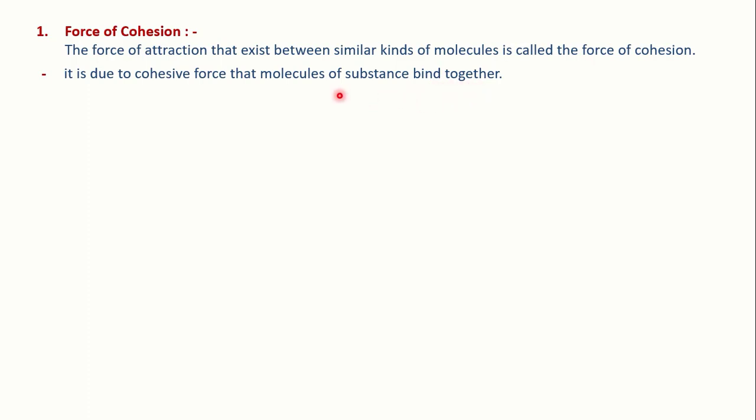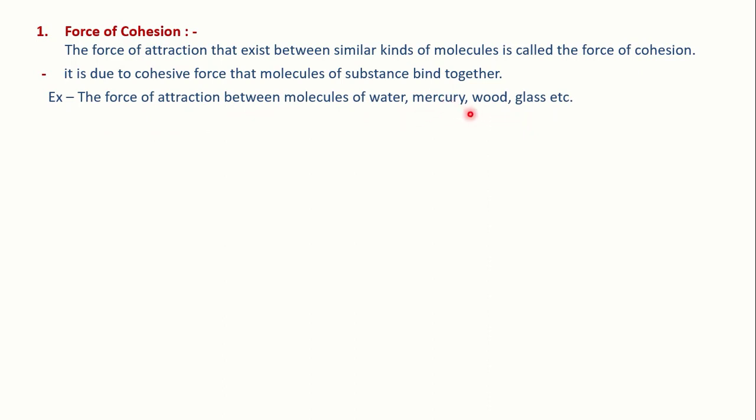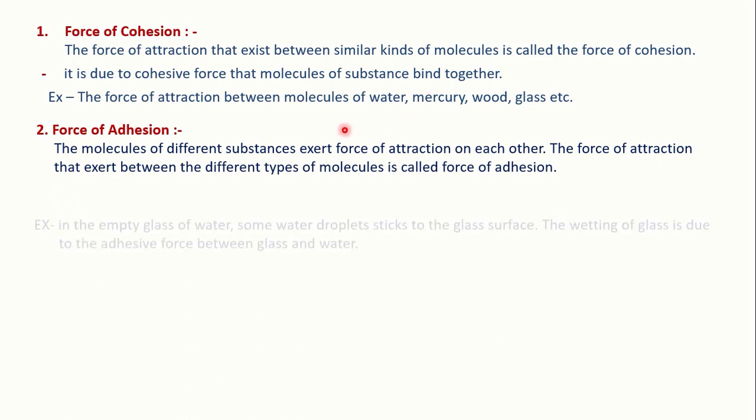So the molecules of a substance are bound together just because of the cohesive force between them, and cohesive force means the force of attraction that exists in between similar kinds of molecules. An example is the force of attraction between molecules of water, mercury, wood and glass.